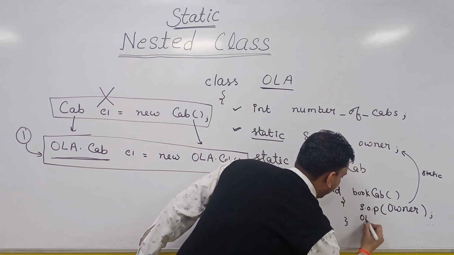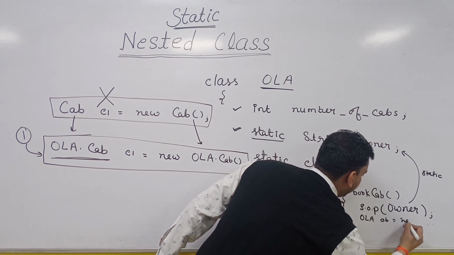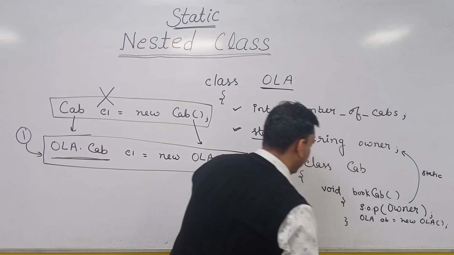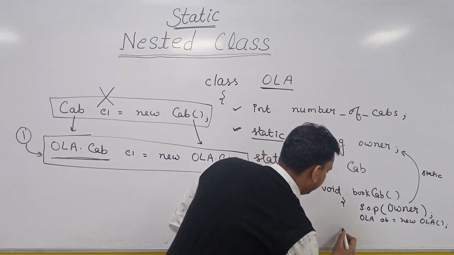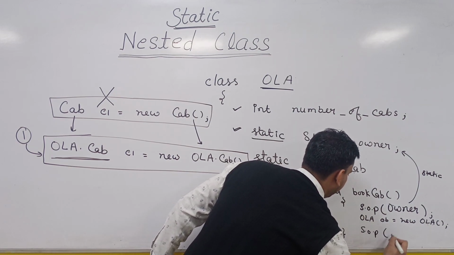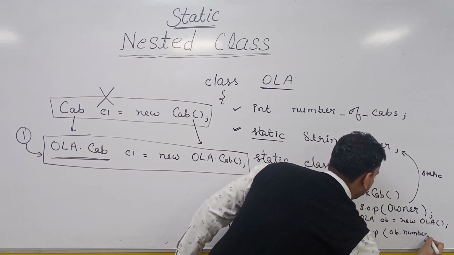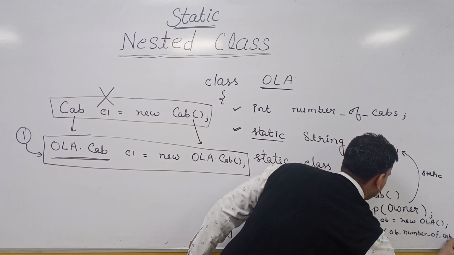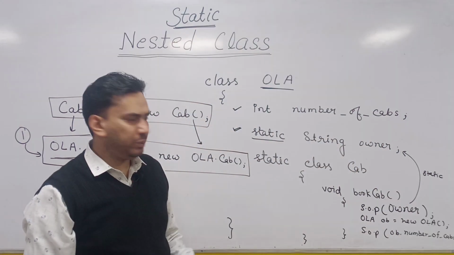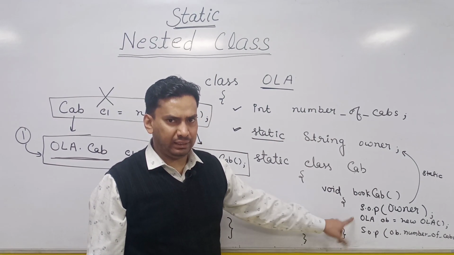So you'll write Ola OB is equal to new Ola, and then you will write System.out.println OB dot number of cabs, something like this. So this is the difference between the static nested class and non-static nested class.